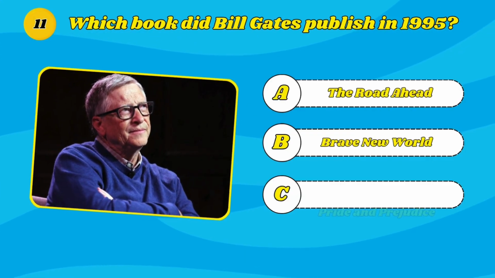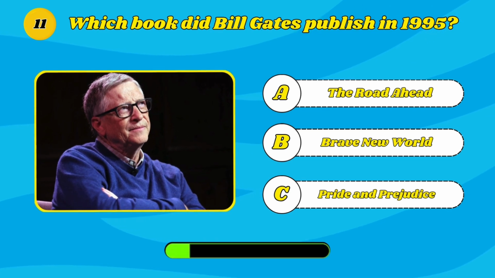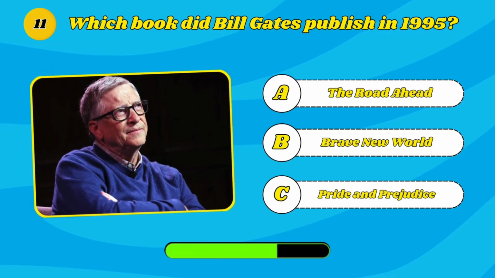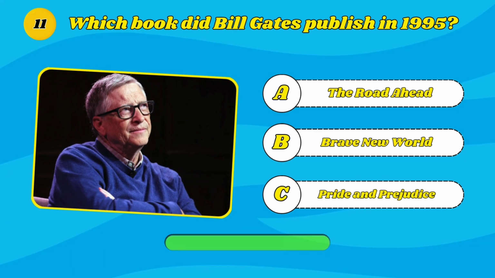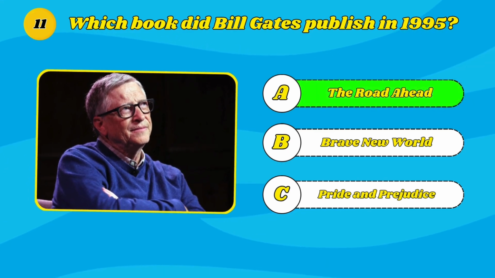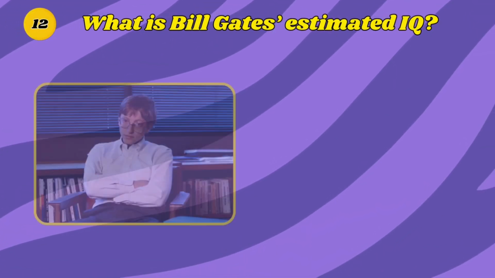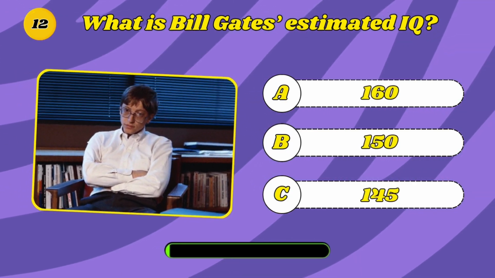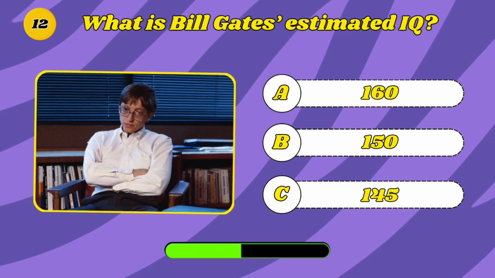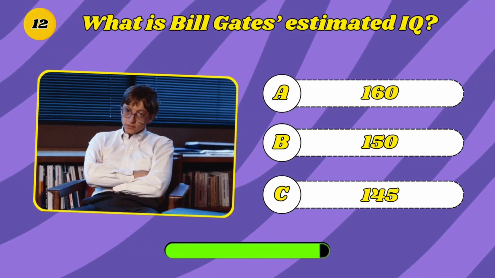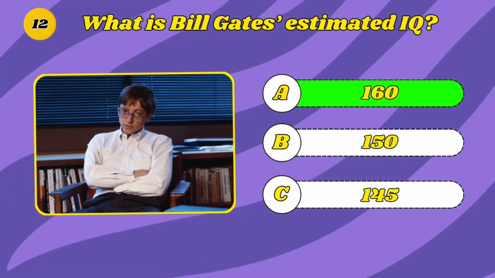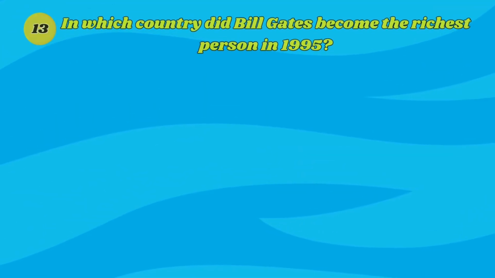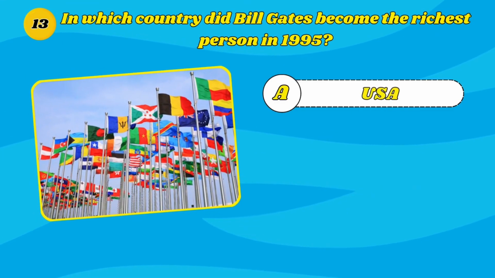A. The Road Ahead. B. Brave New World. C. Pride and Prejudice. It's The Road Ahead. What is the Bill Gates estimated IQ? A. 160. B. 150. C. 145. Yes, it's 160. In which country did Bill Gates become the richest person in 1995?